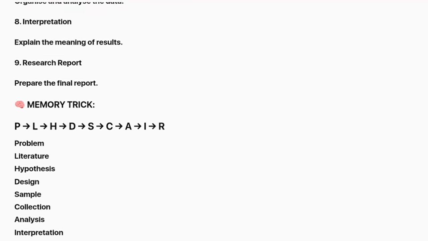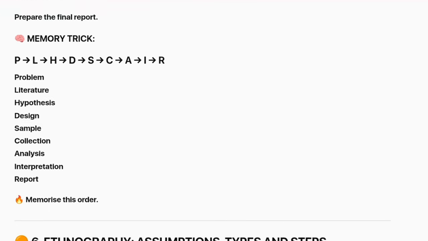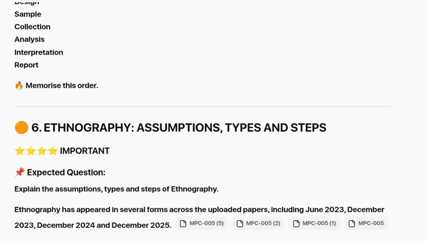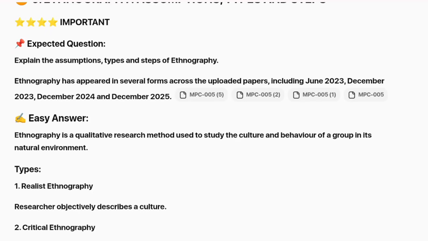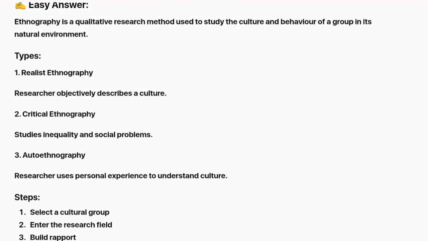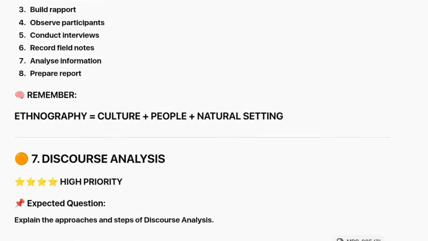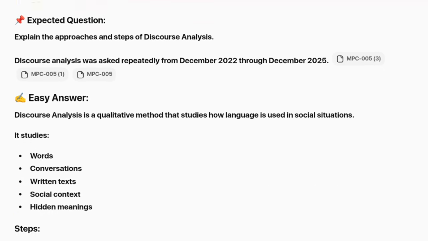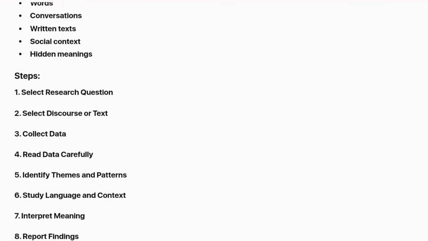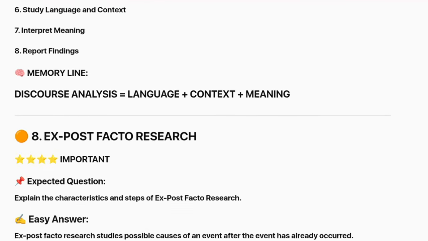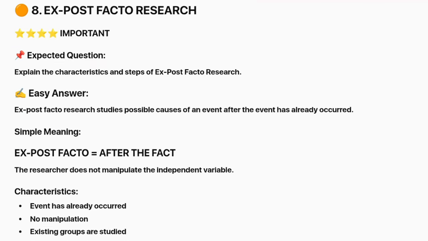Next is factorial design. Make sure you understand main effect and interaction effect. Main effect is the effect of one variable, while interaction effect means the effect depends on another variable. For survey research, learn the types and steps. Cross-sectional means one point in time, while longitudinal means a longer period of time.